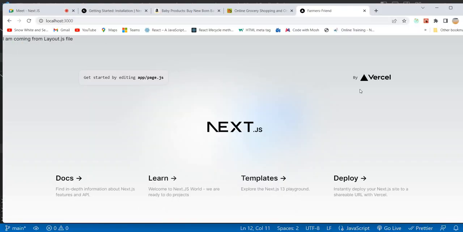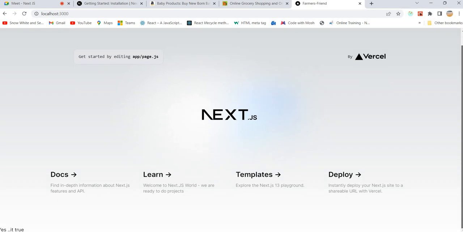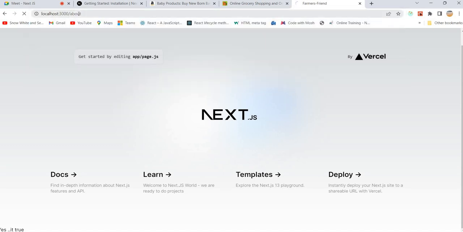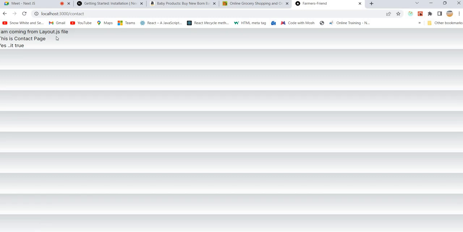So if you see I'm coming from layout.js, and just scroll down somewhere and you will see that message. Yeah, still we have a scroll bar, just scroll down. So if you see, yes, it shows. And if you go to /about, I am coming from the layout file, and this is the component, and here it's saying it's true. And if you click on contact, in that also it is the same.